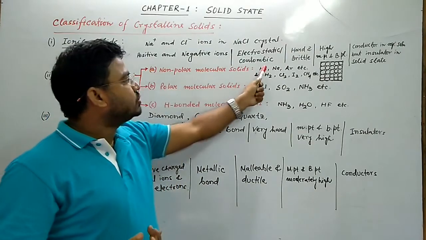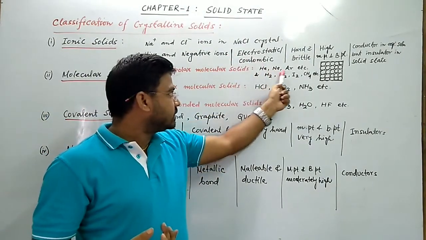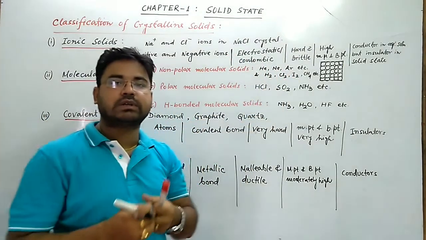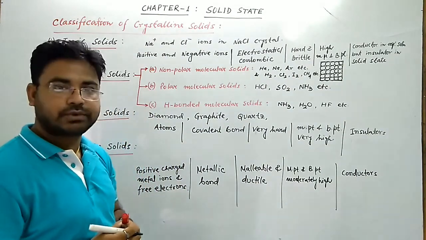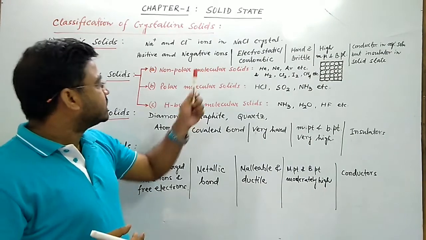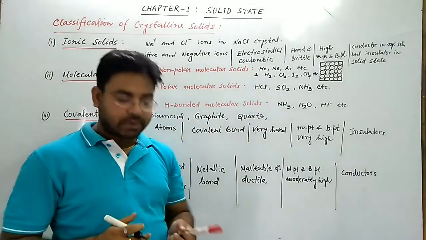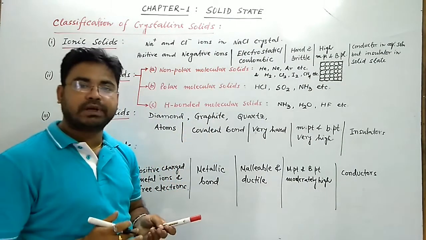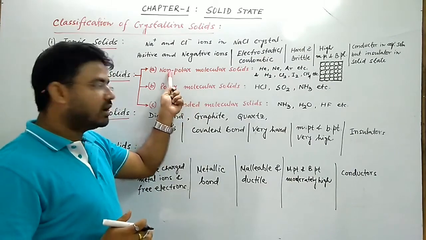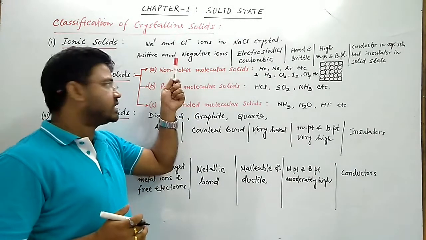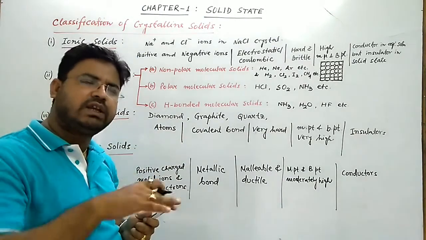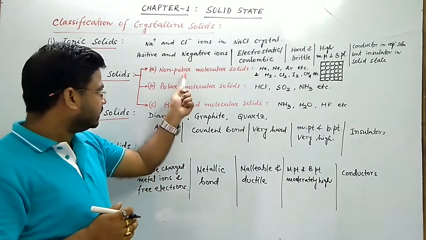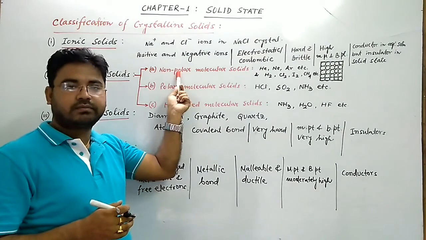The force which holds these molecules together is weak London force or dispersion force. Since it is a very weak force of attraction, they are soft, and their melting and boiling points are very low. They are insulators.